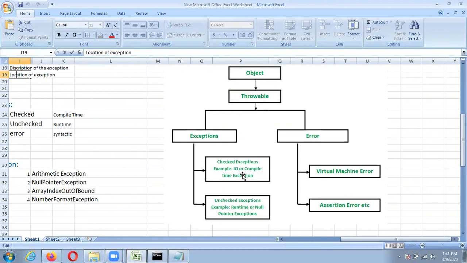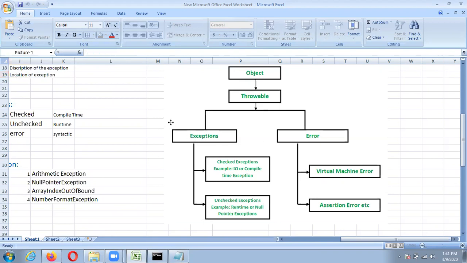Checked exceptions means compile time exceptions or IO input output exceptions. Unchecked exceptions are also called runtime exceptions, like null pointer exception, or array index out of bound, which is also an unchecked exception. Then NumberFormatException is an unchecked exception.